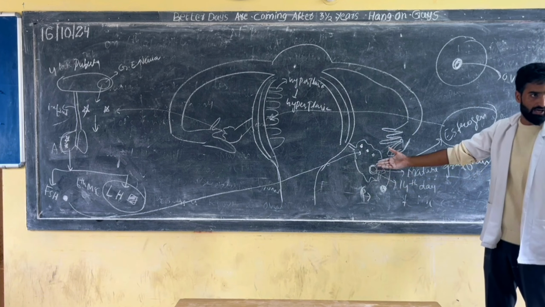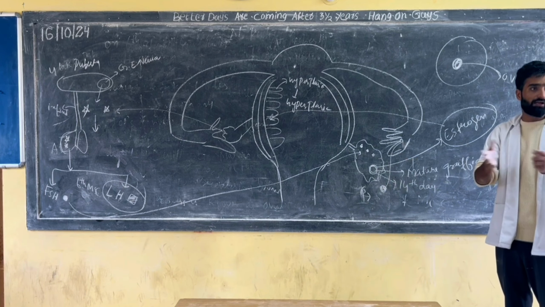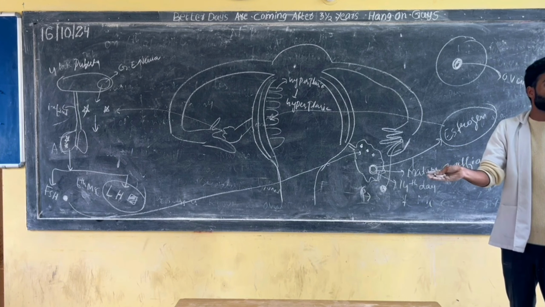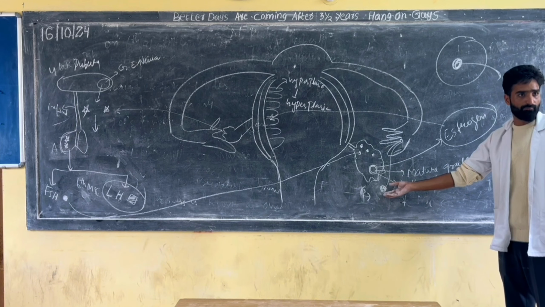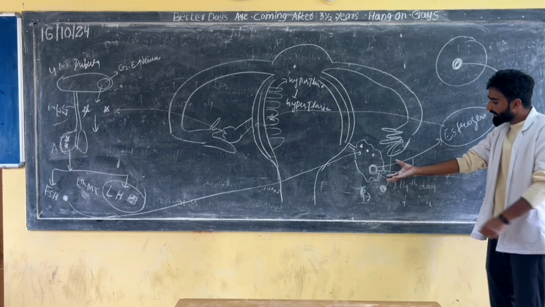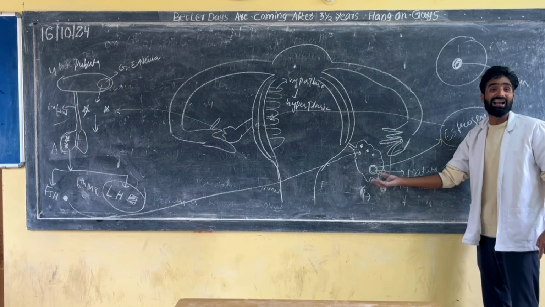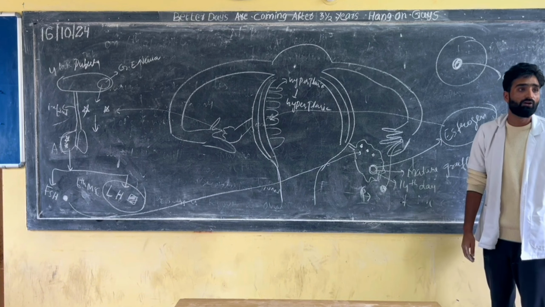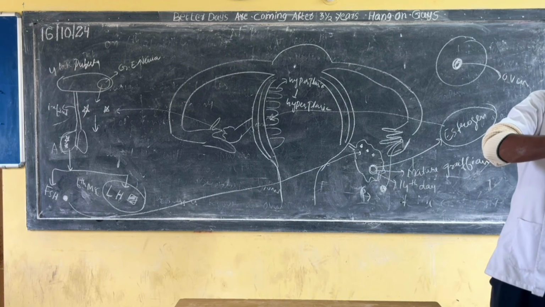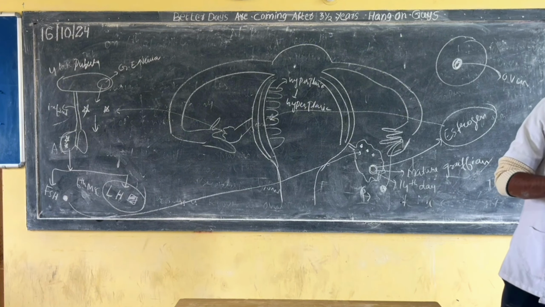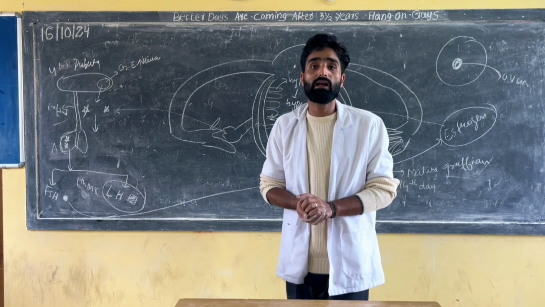At the 14th day, LH hormone will come and act on the Graafian follicle, and the follicle will rupture, and the ovum will get released. That ovum is collected by the fimbriae of the fallopian tube. This process of rupturing and releasing of ovum is known as ovulation. So which is the ovulatory hormone? LH, luteinizing hormone. Which is the hyperplasic hormone? Estrogen. Clear? Yes or no?